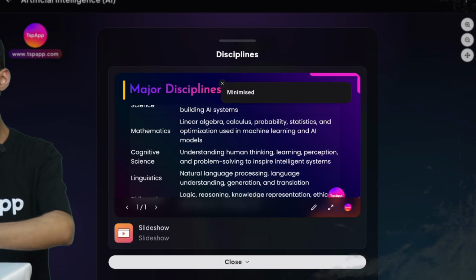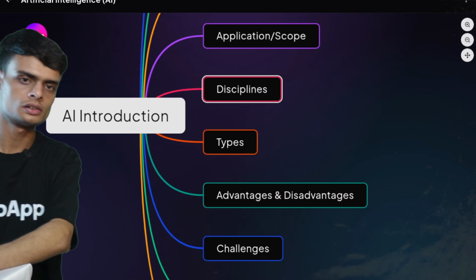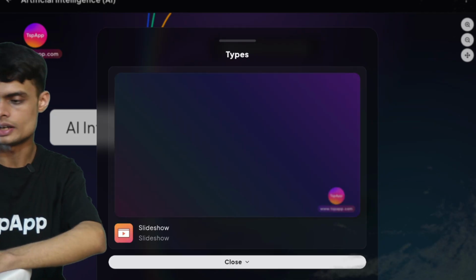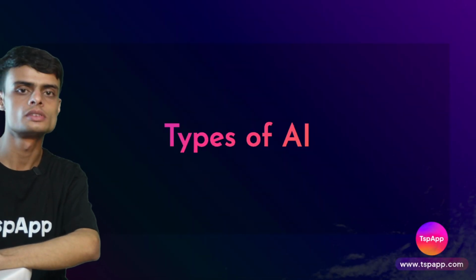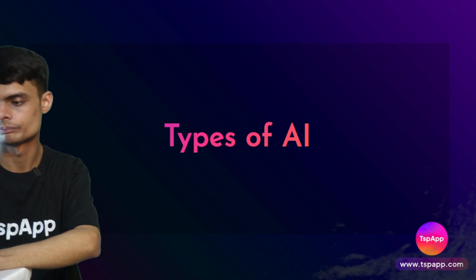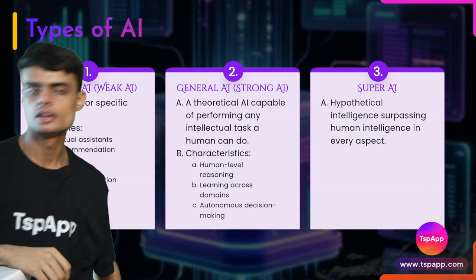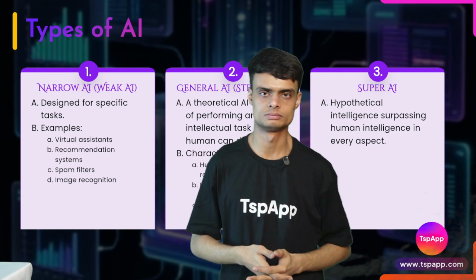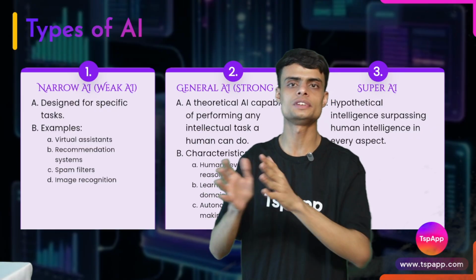Now we have understood the various disciplines and we are clear what we are going to study. Now we will see the different types of AI, and this is the most important part of this chapter, types of AI. Types of AI starts with narrow AI. What is narrow AI? AI which is weak. It can only be applied to a narrow field.